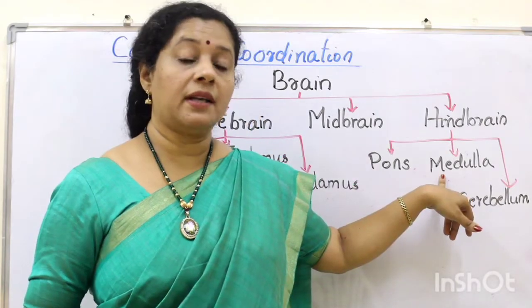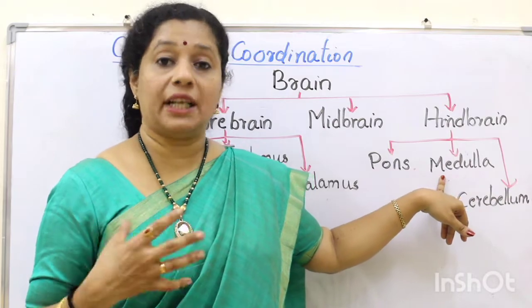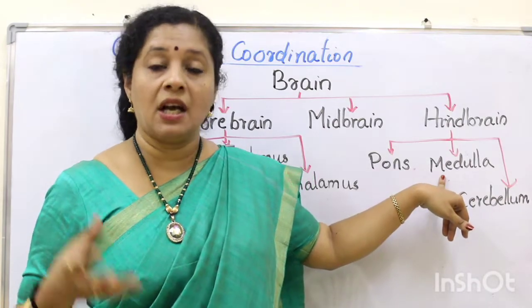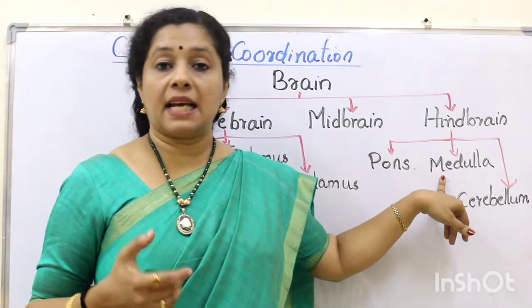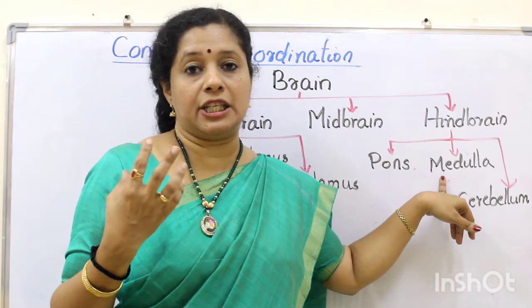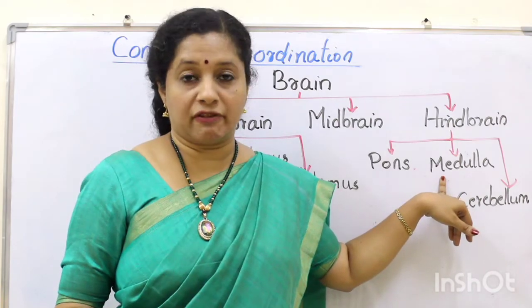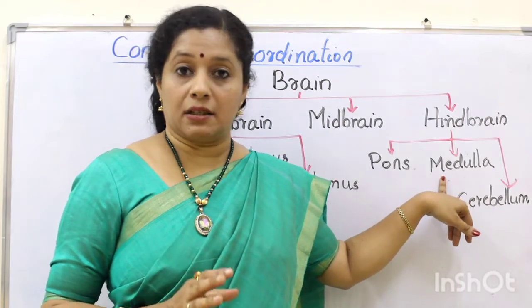The medulla is controlling certain involuntary actions like respiration. It can control the rate of respiration or the rhythm of respiration, and it also has control over our blood pressure. Then salivation, when we see the food or get the smell of food or we think of delicious food, we salivate. That is because of the medulla. And also the feeling of vomiting is because of this medulla.